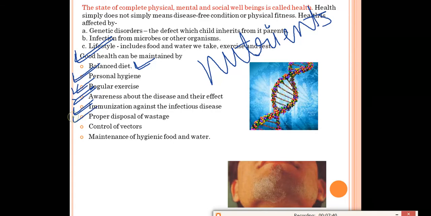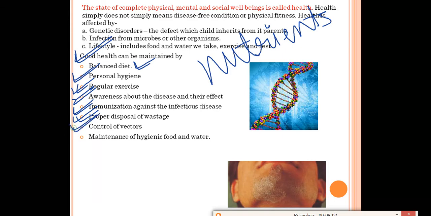Proper disposal of waste. From our house we collect a lot of waste, and even from the factories there is a lot of waste. So we should dispose of that waste in a proper place so that our environment does not get polluted, and we also protect ourselves from diseases.